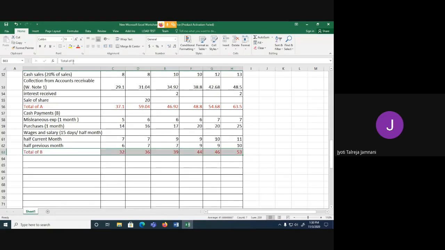Now to find the surplus or deficit, we need to do receipt minus payment, that is A minus B.